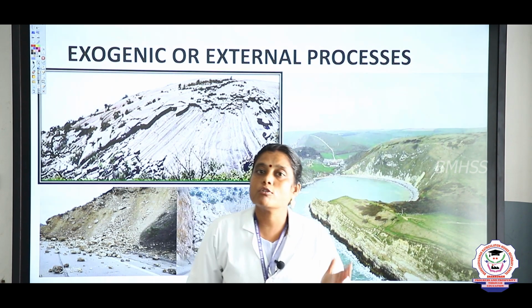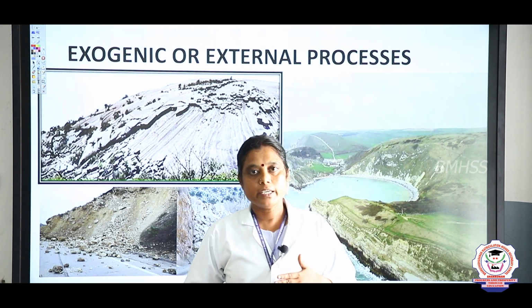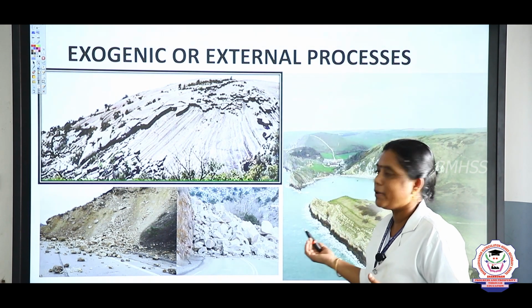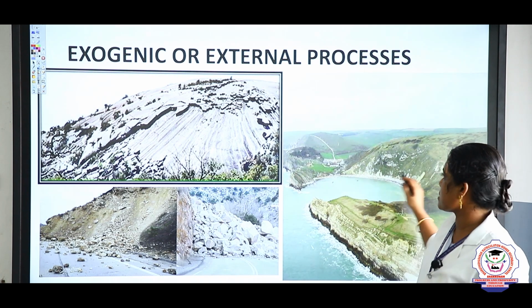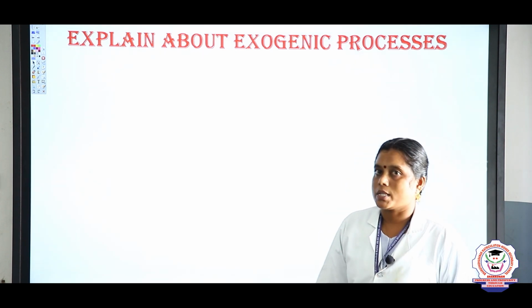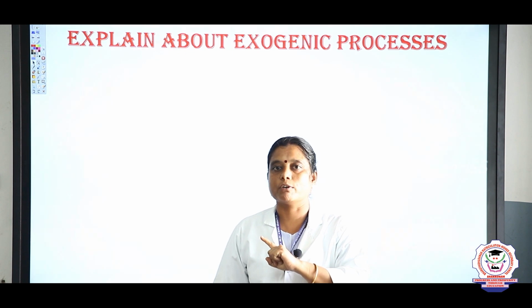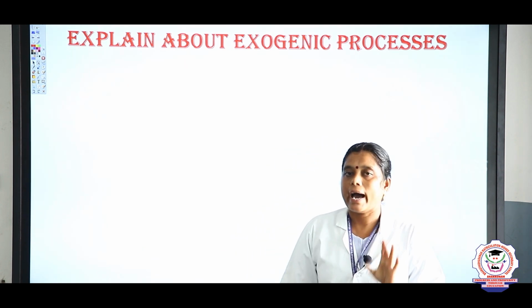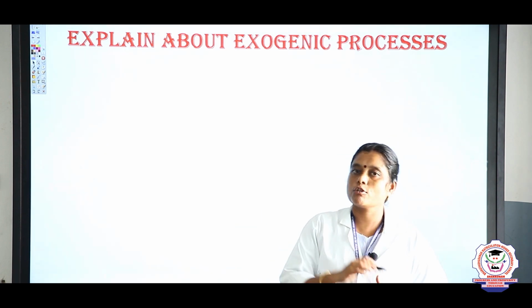So the exogenic process acts on the outer surface of our earth. Okay, for example, all of these are formed by the exogenic process. I'll explain, children. First of all, what is meant by exogenic process? A process at the outer surface of our earth is known as the exogenic process.